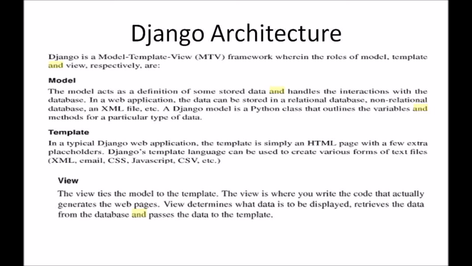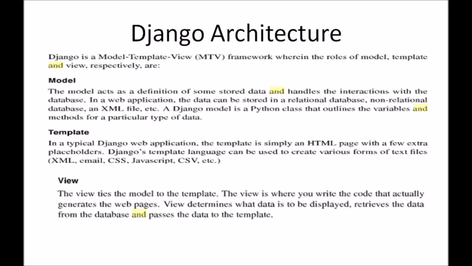For every data type, it outlines the variables and methods for that particular type of data. And template uses a specific language in order to create various types of text files, including XML, email, CSS, JavaScript, CSV, etc.